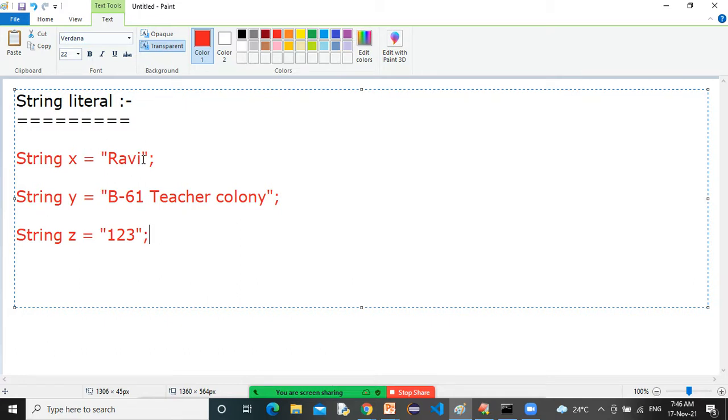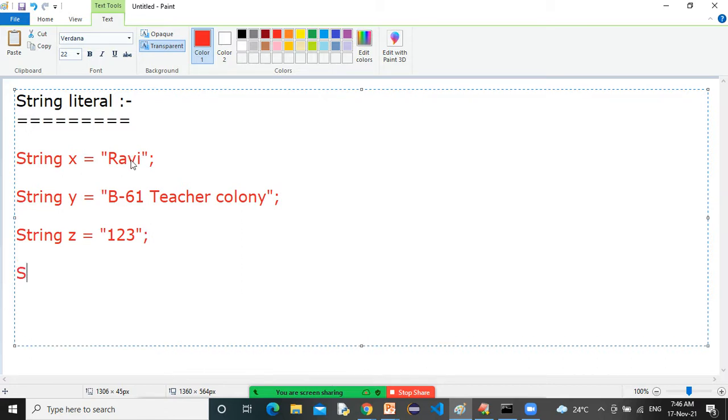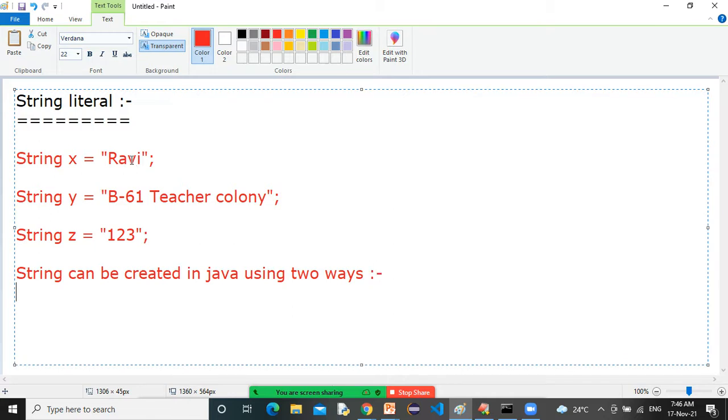A string can be created in Java using two ways. What are those ways, sir?